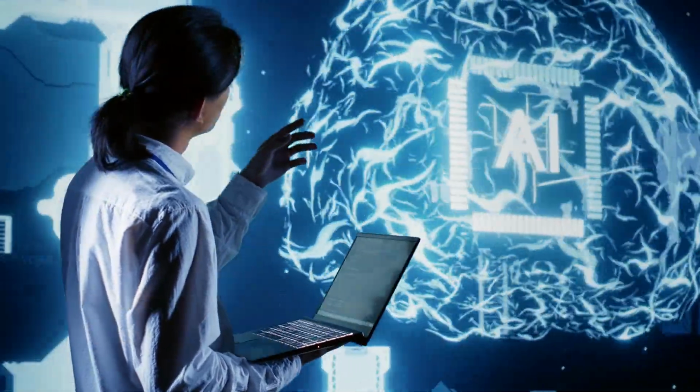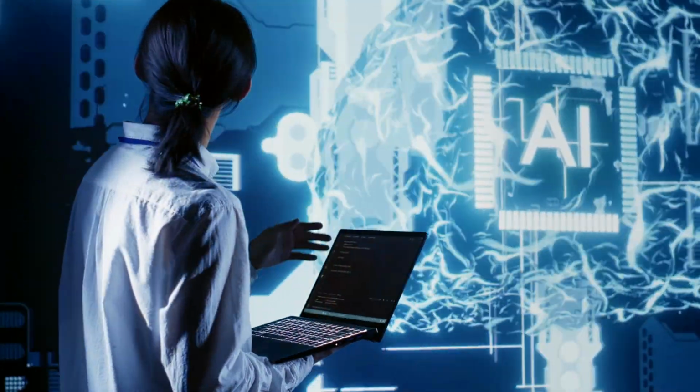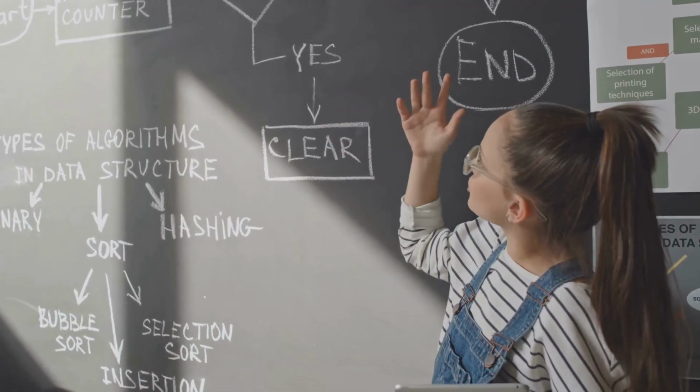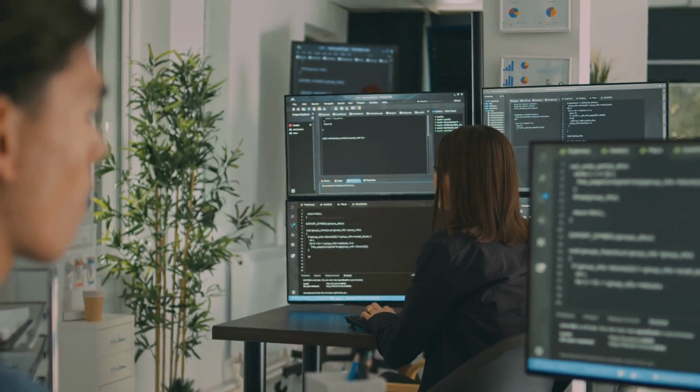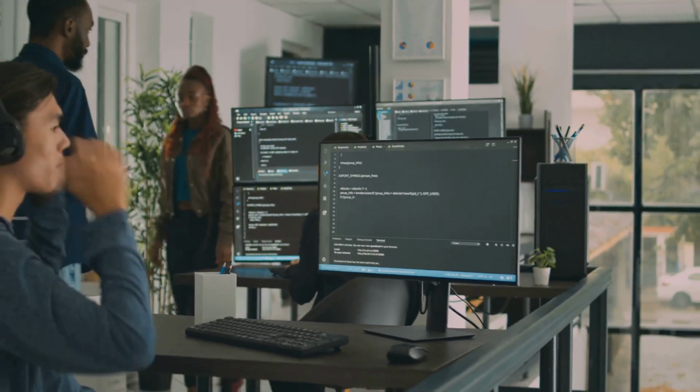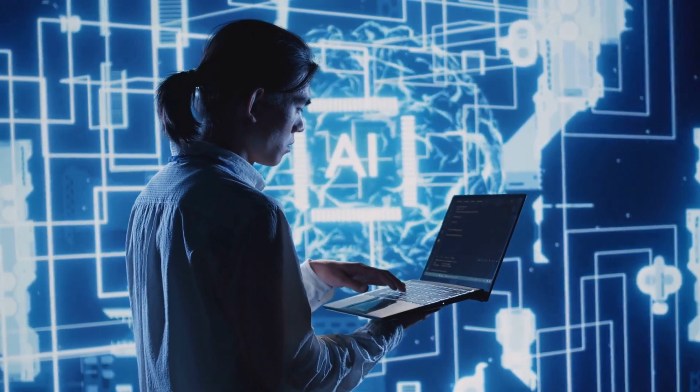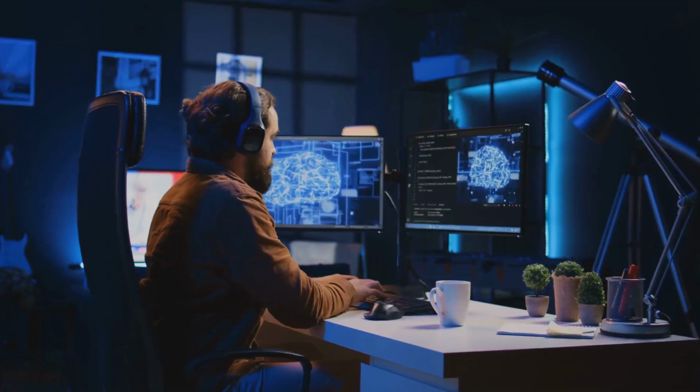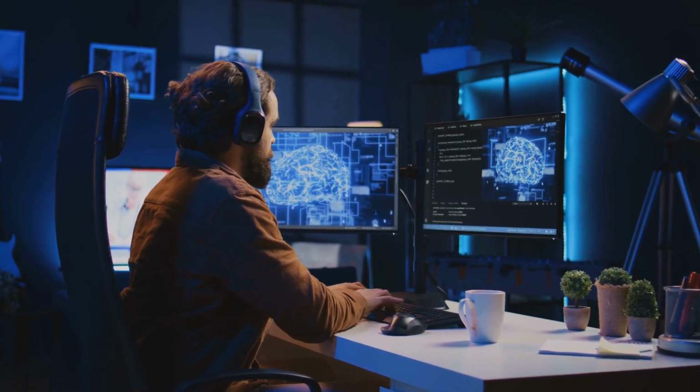Month 5. Data structures, algorithms, and advanced Python. Dive deeper into data structures like arrays, linked lists, and trees, along with algorithms such as sorting and searching. At the same time, advance your Python skills with topics like multi-threading and decorators. Mastery of these concepts is crucial for building efficient AI models and solving complex computational problems.